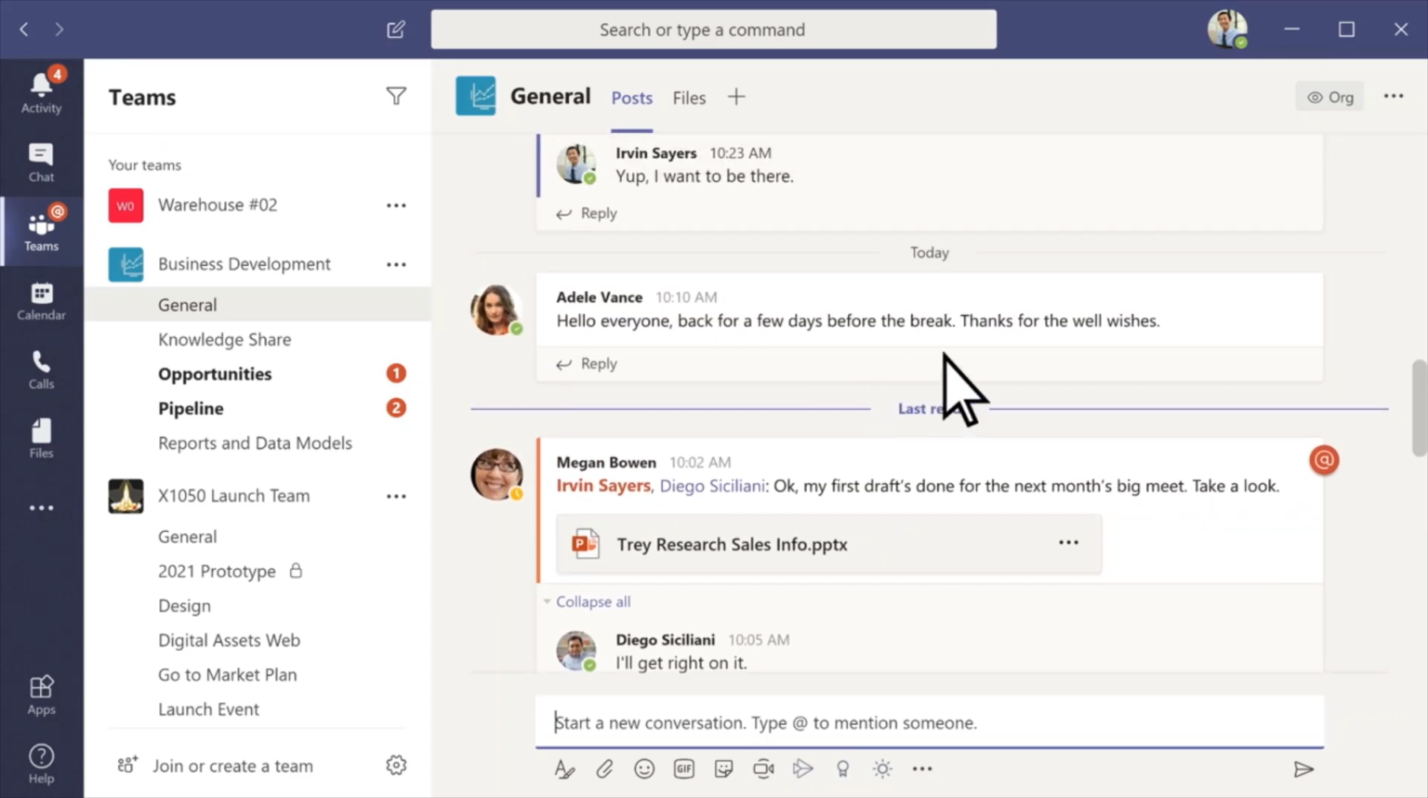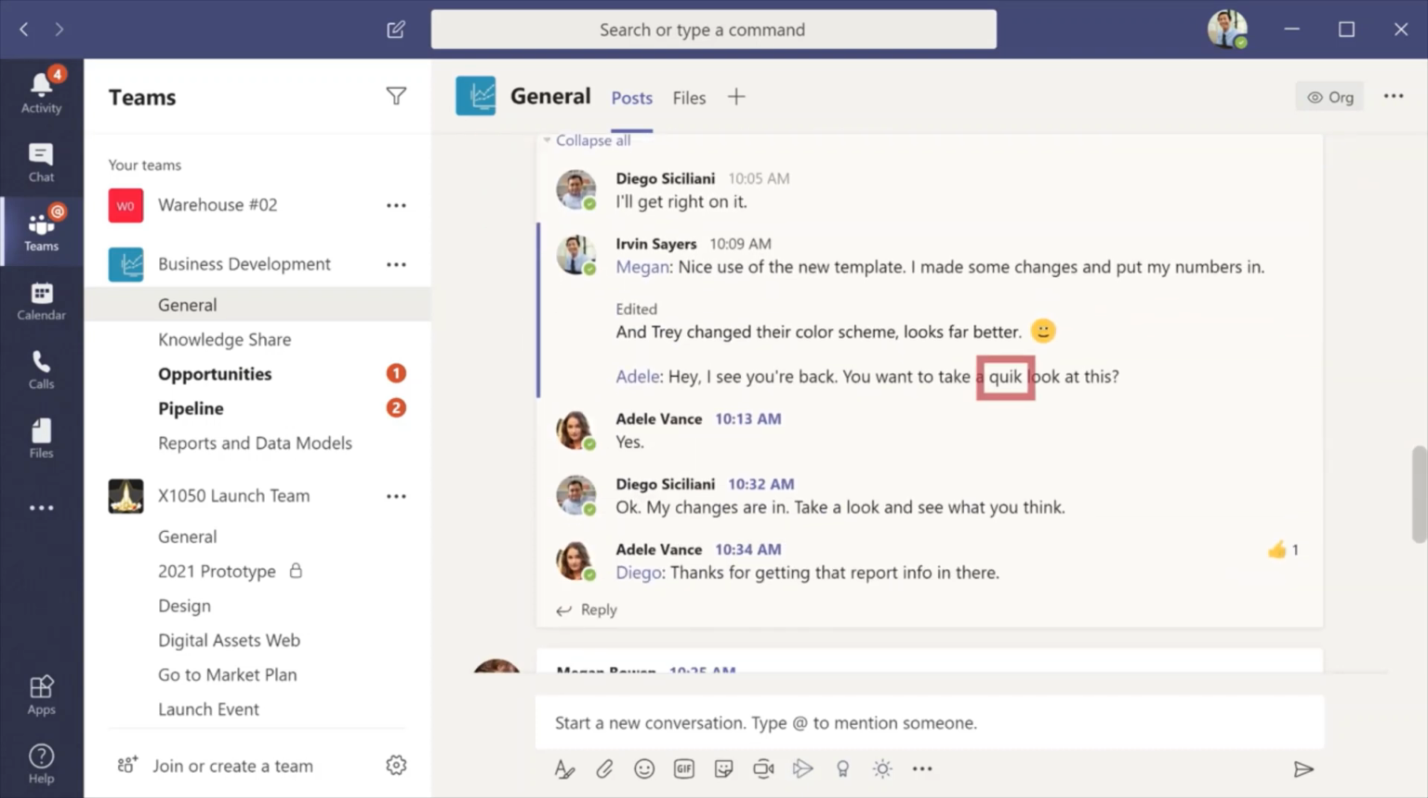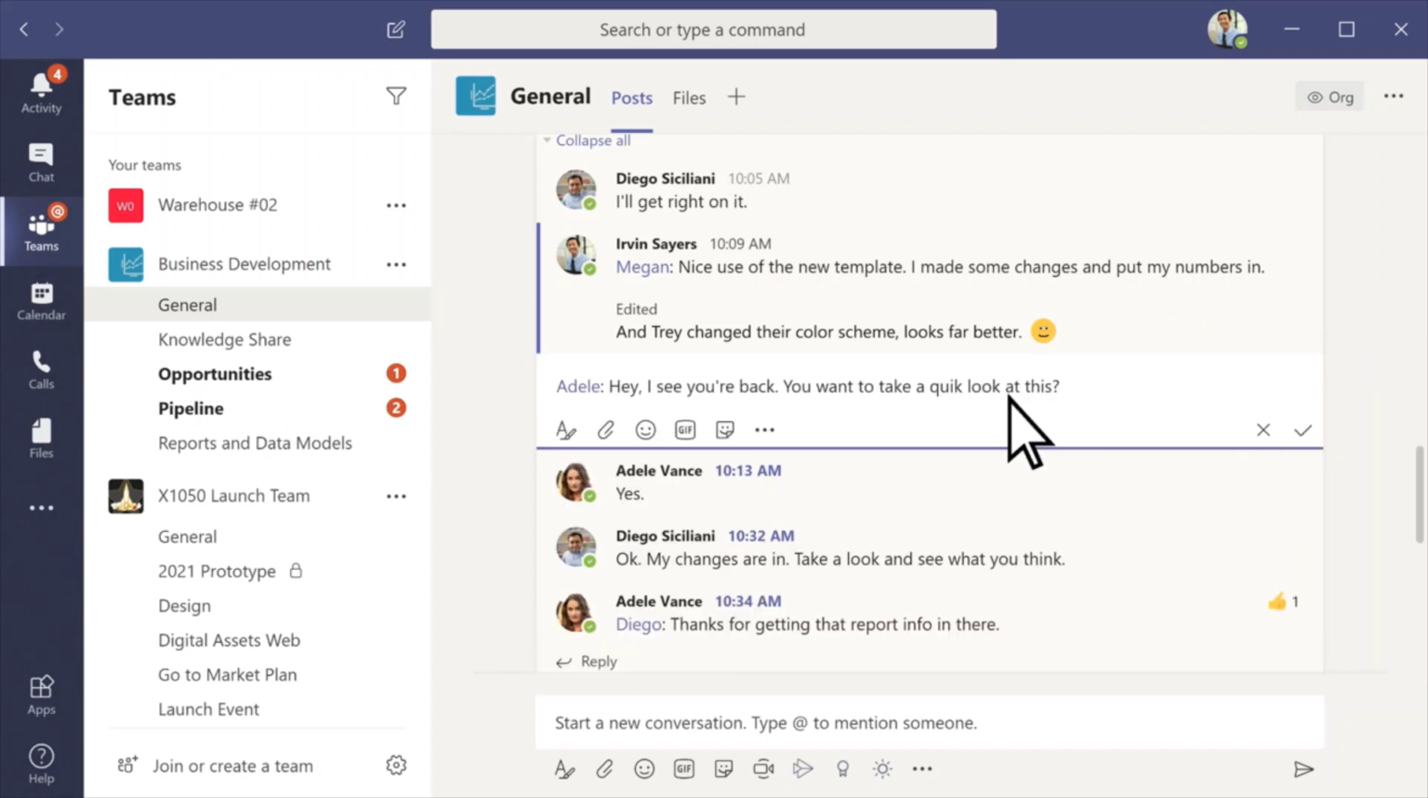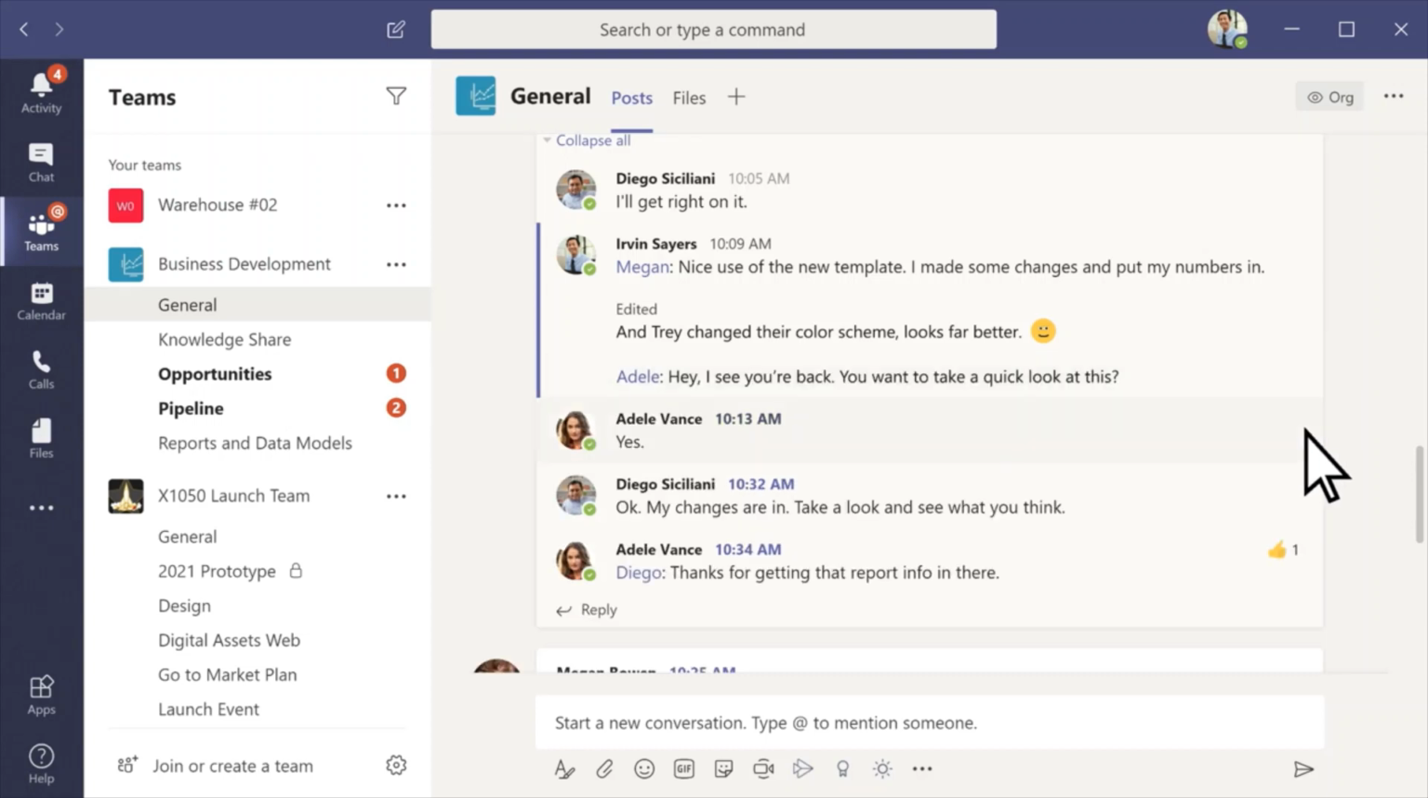Like what someone said? Give them a thumbs up. Typos happen, but they don't need to happen for long. Select the 3 dots on your message to edit it. Or you can delete a message if you want.